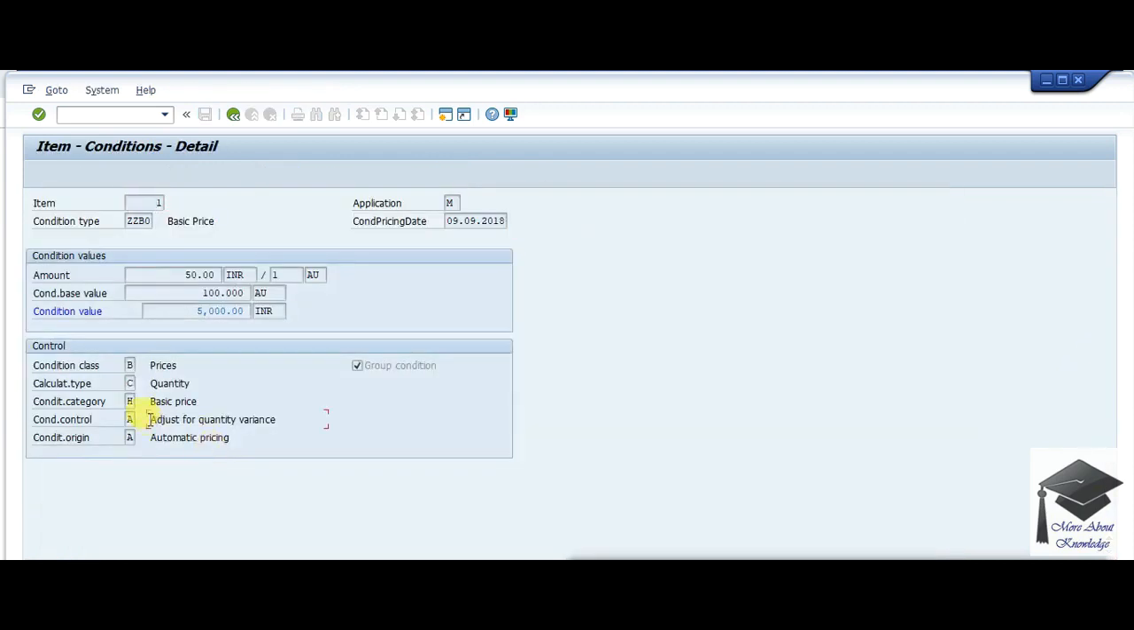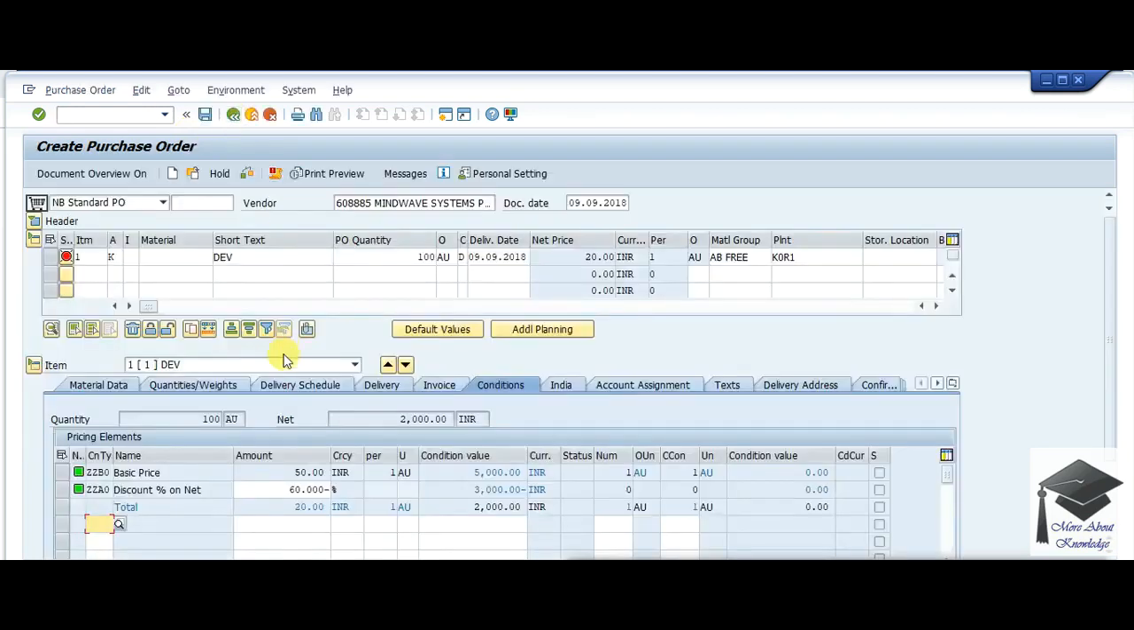Here you see adjusted for quantity variance. So it is automatic pricing and then it is adjusted as per quantity. So there is no manual changes for this condition type.